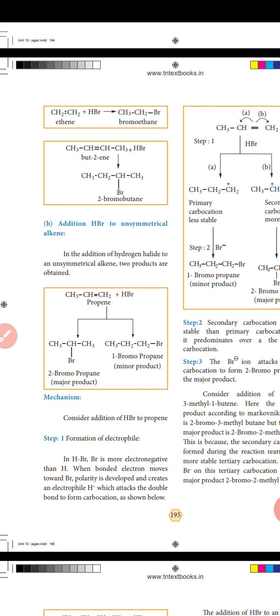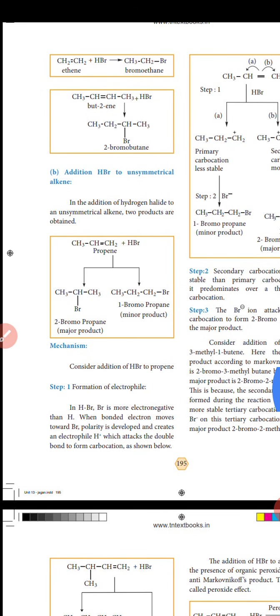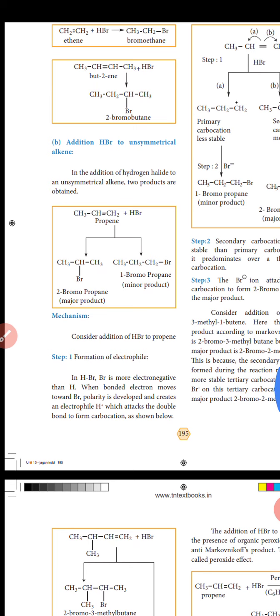Consider the mechanism of addition of hydrogen bromide. In the first step, an electrophile is formed. Bromine is more electronegative than hydrogen, so when the bonded electrons move towards bromine, polarity is developed and it creates an electrophilic H plus, which attacks the double bond to form a carbocation. In the second step, the secondary carbocation is more stable than the primary carbocation. In the third step, the bromide ion attaches to the secondary carbocation to form 2-bromobutane, the major product.